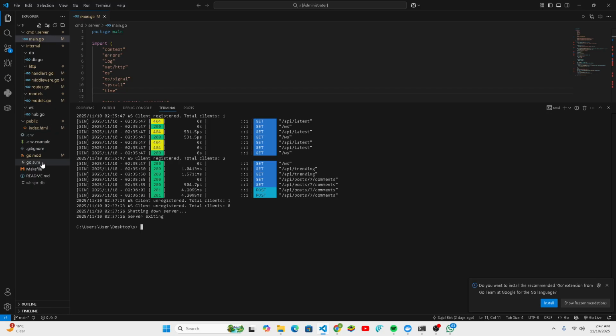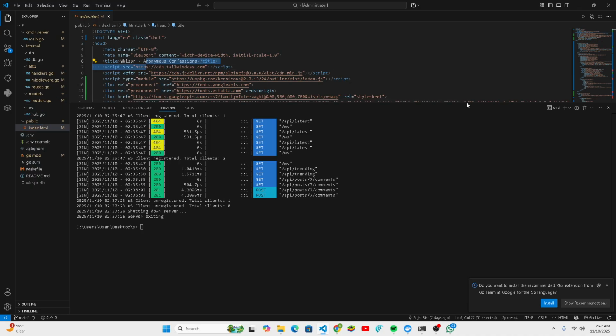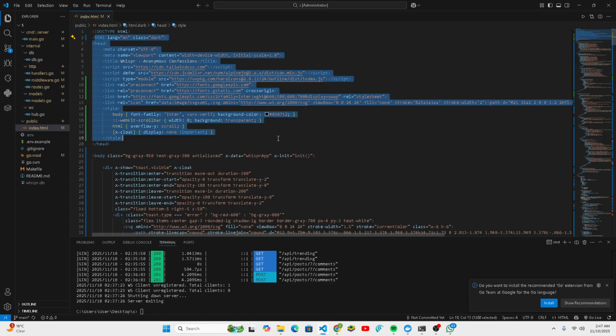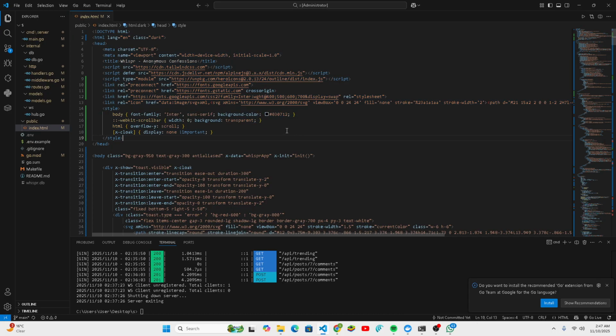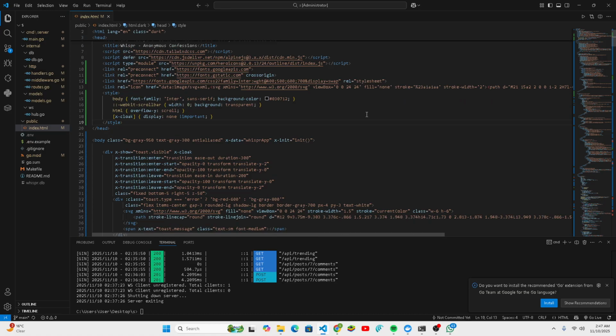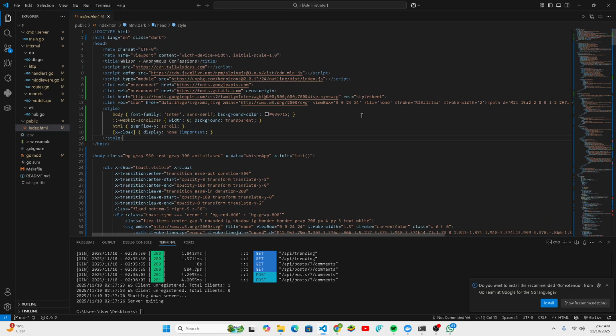For the frontend, a single index.html file handles a basic front end. We have used Alpine.js for logic and Tailwind CSS for styling. Both are loaded from a CDN. The main focus of ours while building this was scalability, low input delay, and low bandwidth. That's why we have made the app super light, reducing everything we could and making the front end very basic but the backend super good.